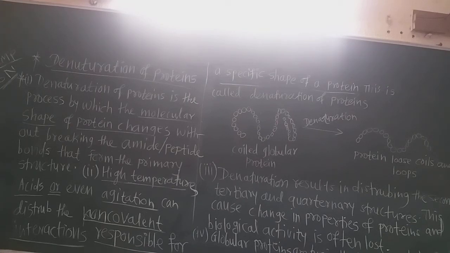There is no real bond between the two loops in the coiled proteins. The loops are only attached to each other due to the non-covalent bonds, the van der Waals forces between the two loops of the globular proteins, which can be